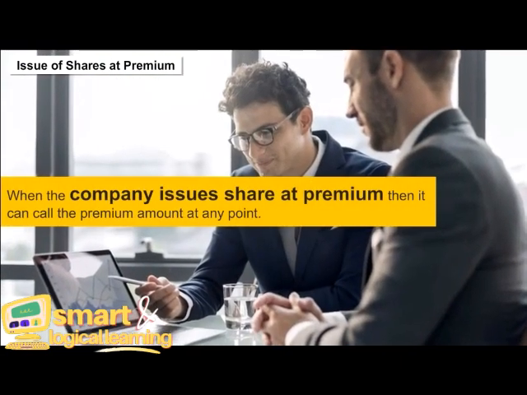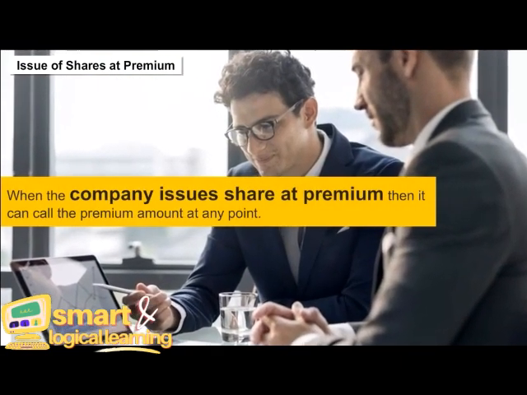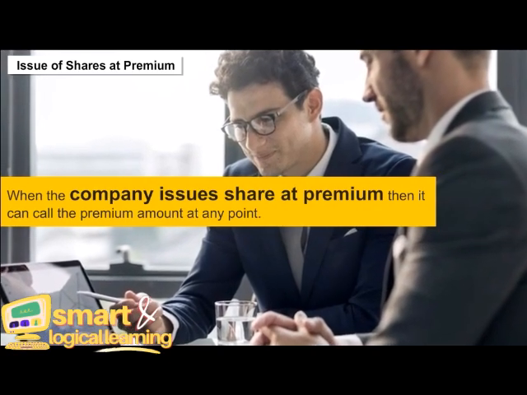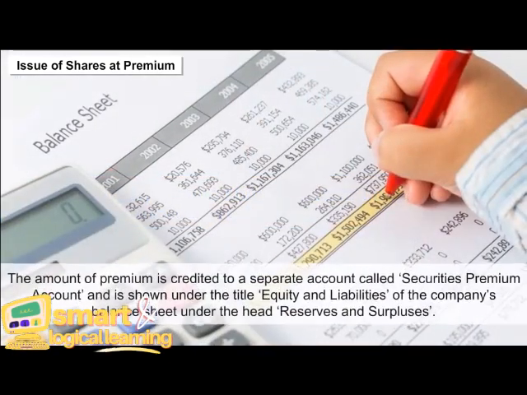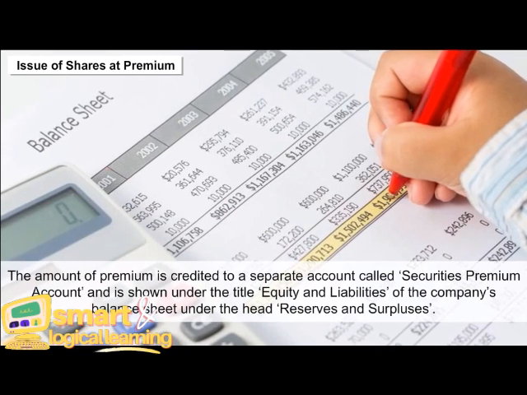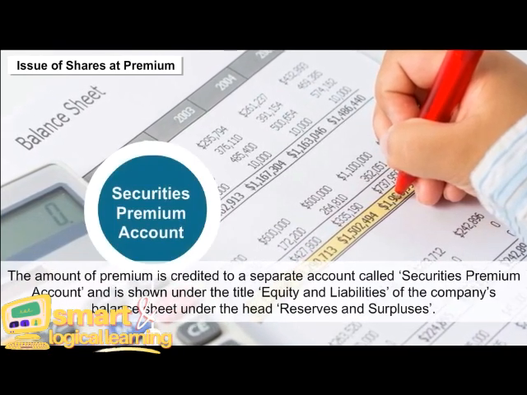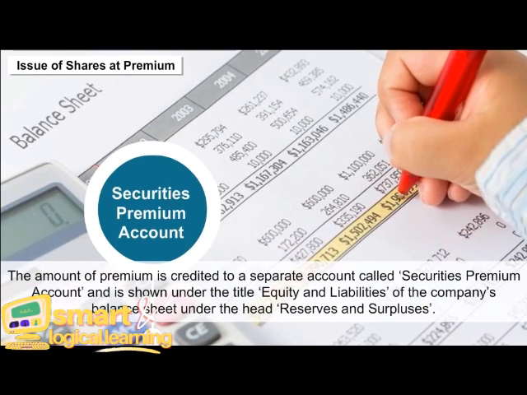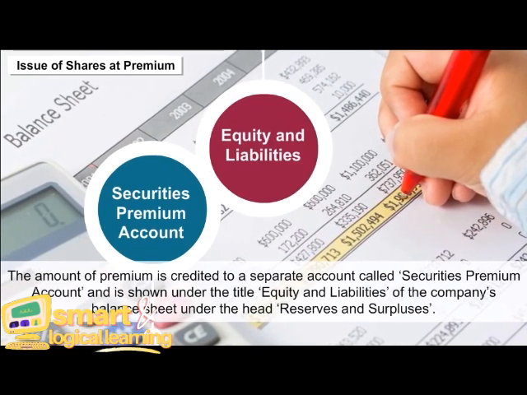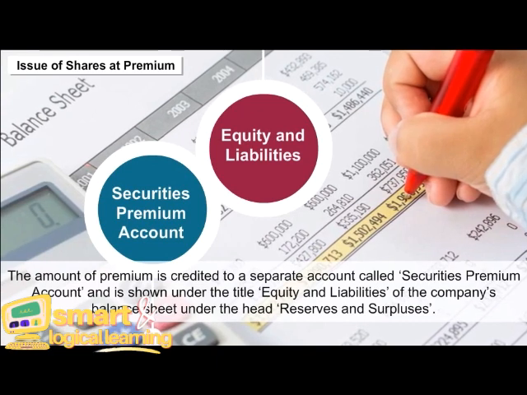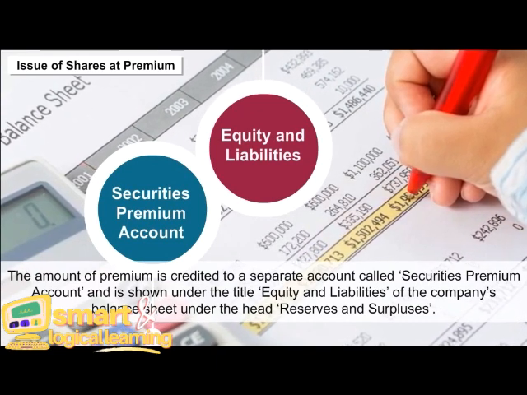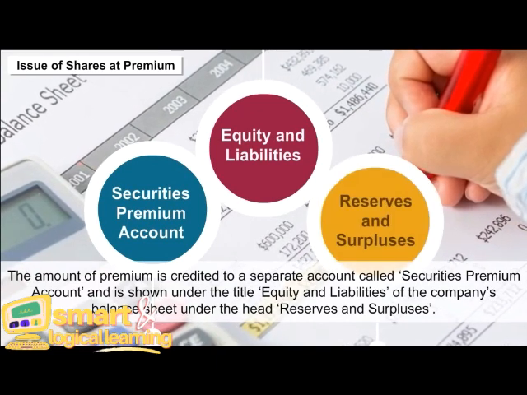When the company issues shares at premium, it can call the premium amount at any point. The amount of premium is credited to a separate account called Securities Premium Account and is shown under the title Equity and Liabilities of the company's balance sheet under the head Reserves and Surplus.